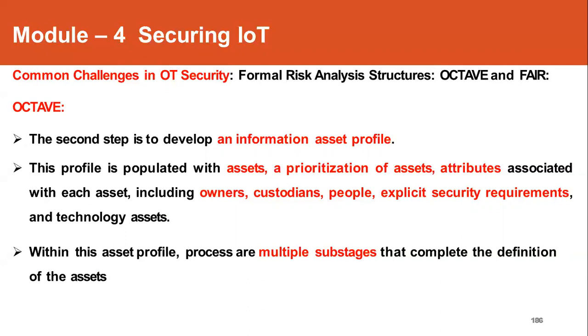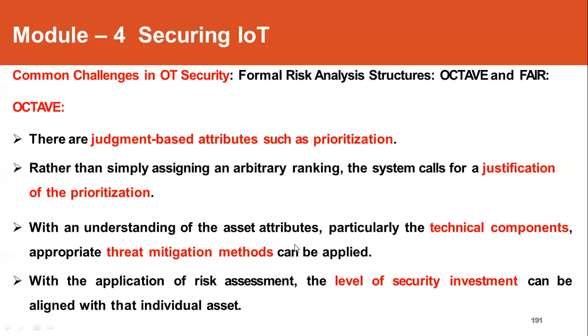Then within the asset profile, there are multiple sub stages that complete the definition of assets. So there will be some attributes that are based on judgments.